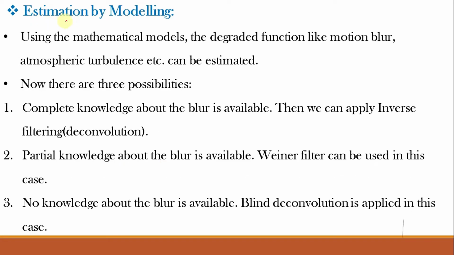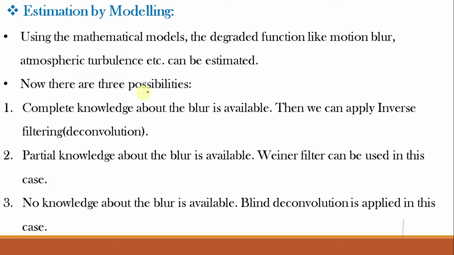Next is the estimation by mathematical modeling. We know that mathematical models are based on mathematical and statistical equations. Using the mathematical models, the degradation functions such as motion blur, atmospheric turbulence, imperfect capturing, etc. can be estimated. So there are a lot of such mathematical models that are developed which can be used for estimation of the degradation function.